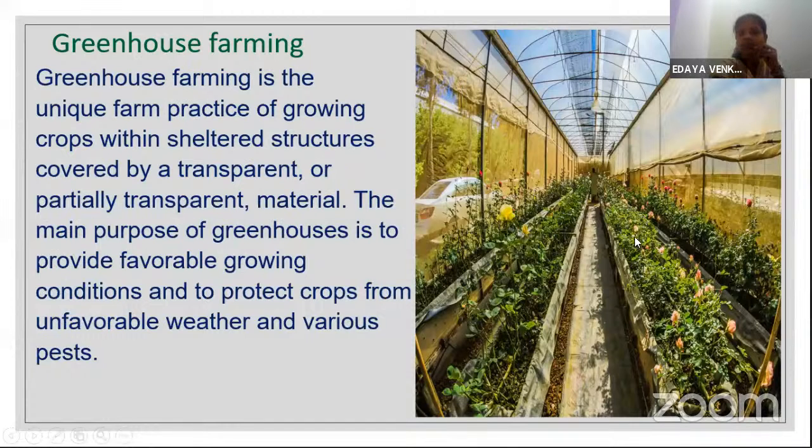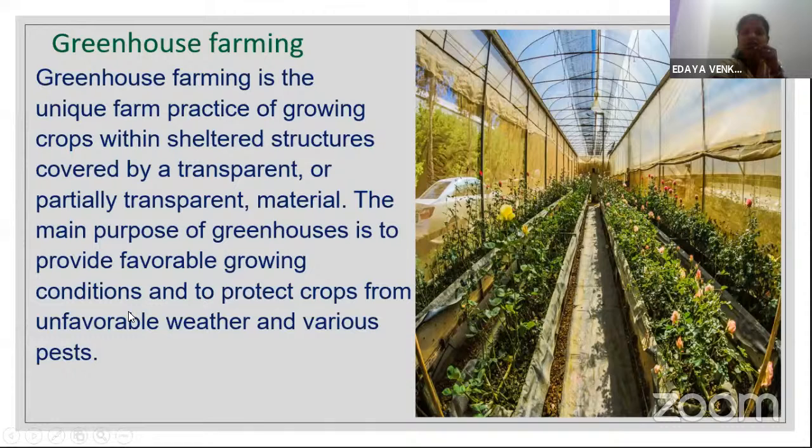Means, these plants are protected, sheltered in a particular area, and then the farming is done. Covered by a transparent or partially transparent material, the main purpose of greenhouses is to provide favorable growing conditions and to protect crops from unfavorable weather and various pests.